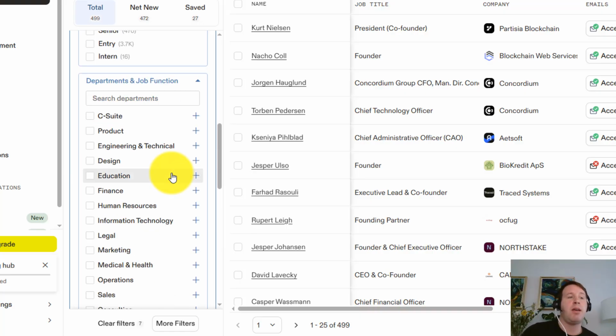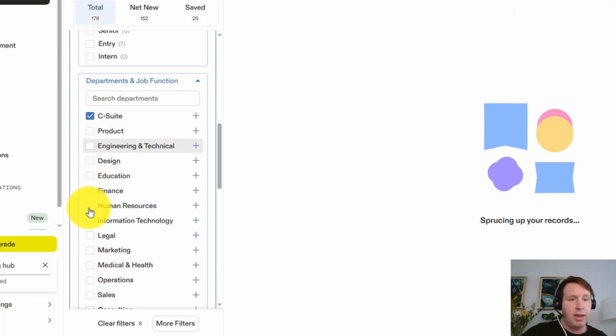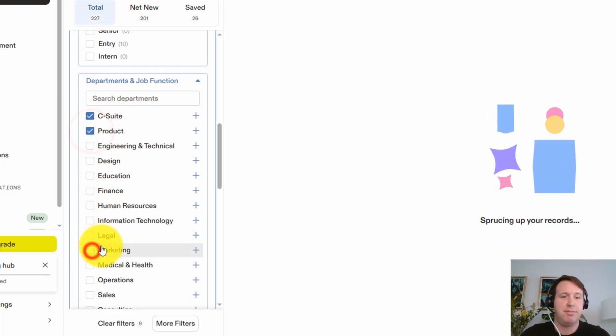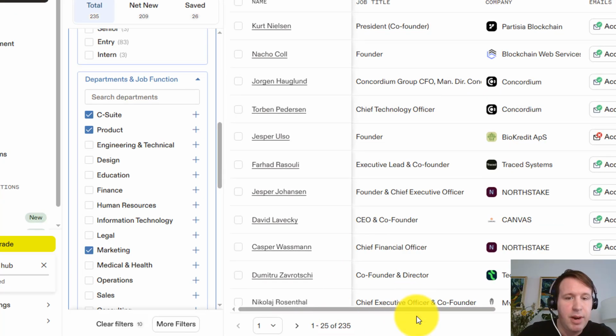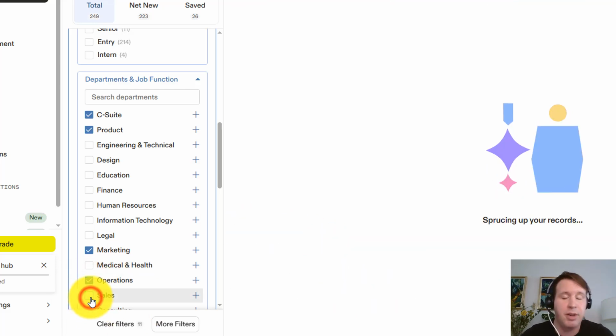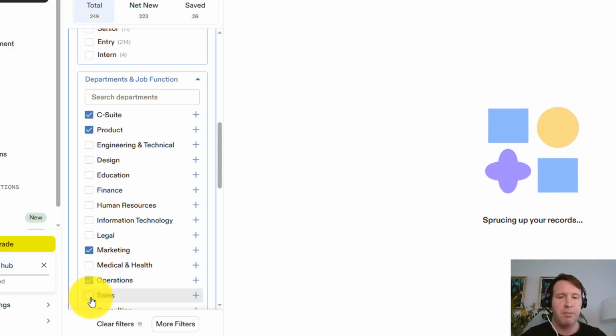Next, I want to filter out certain departments. So if I am a marketer, I'm reaching out to the C-level people, maybe product people, and potentially other marketers. I don't know. Let's see. Great. I have significantly narrowed the people that I'm reaching out to. Maybe I add operations in there or even sales just for fun in order to create a larger pool of people to choose from. Good.